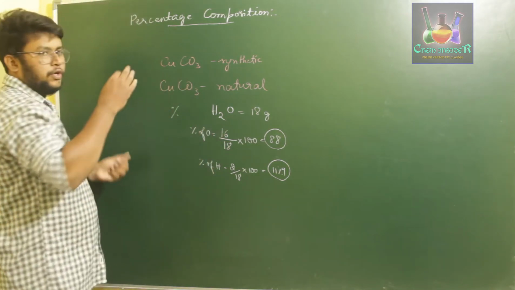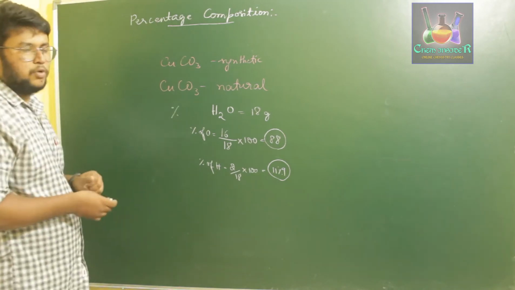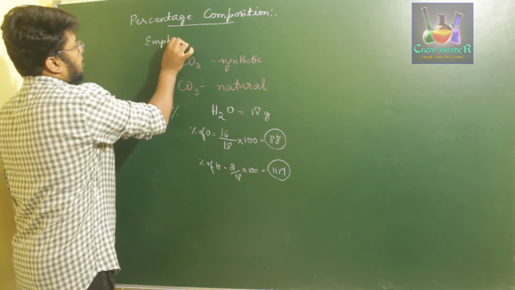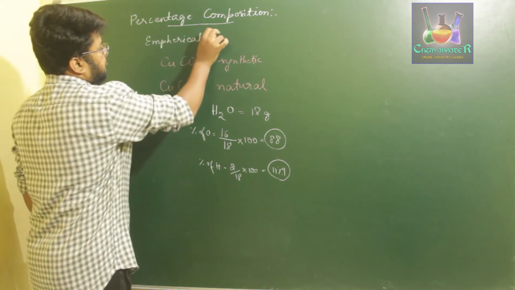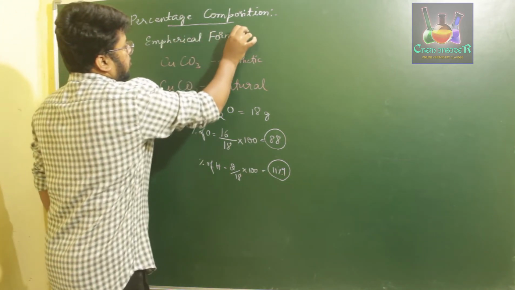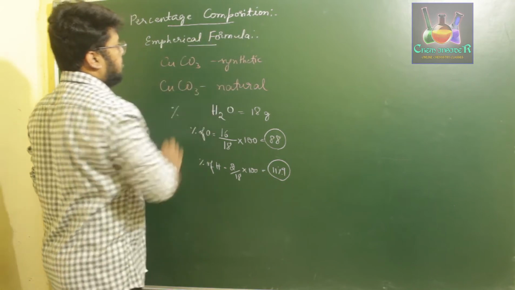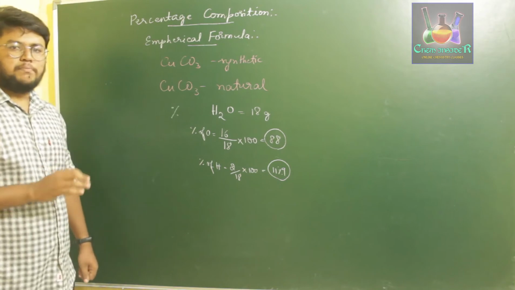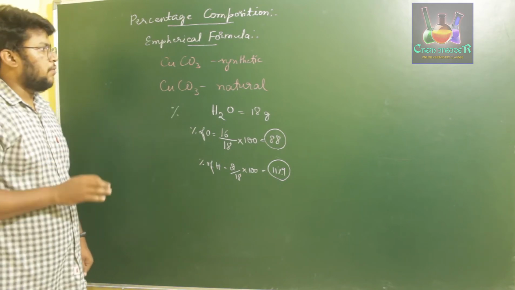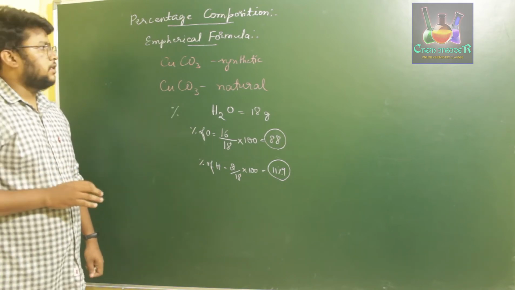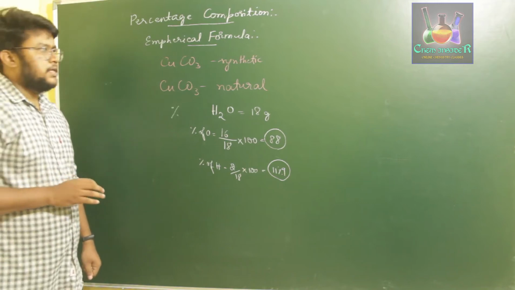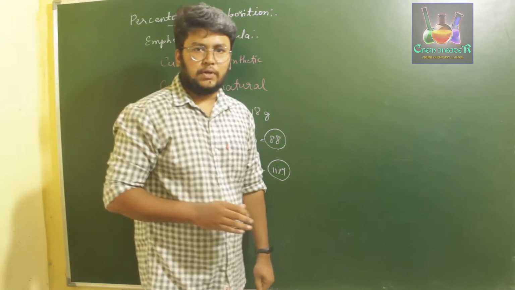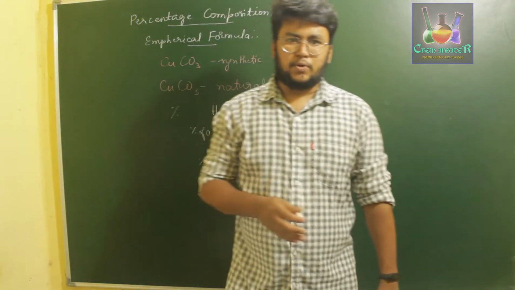Instead of directly going to the percentage calculations for molar masses, first we need to know a term called empirical formula. This empirical formula is nothing but the simplest whole number ratio of a compound. The empirical formula represents the simple whole number ratio in which the compound is composed.